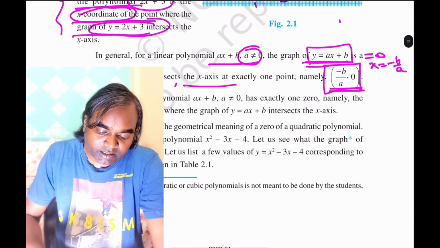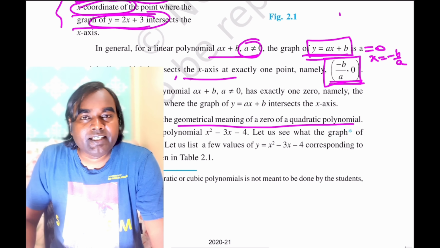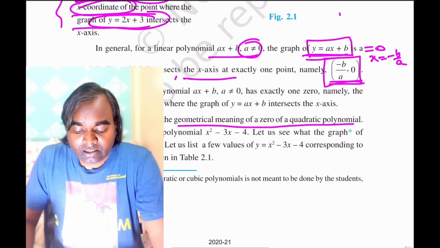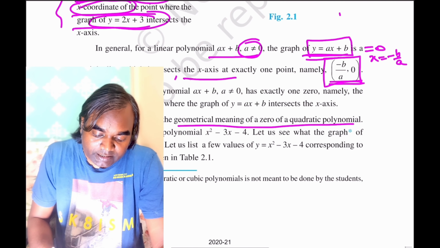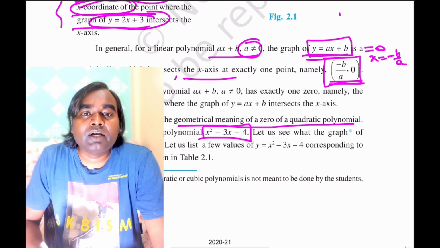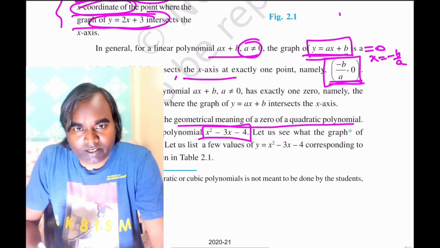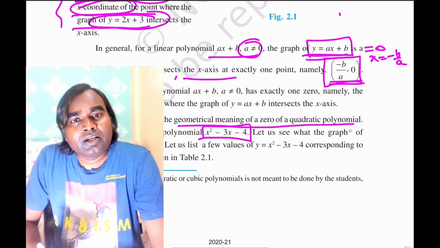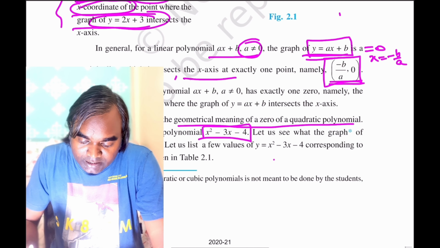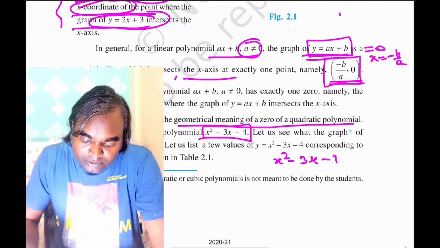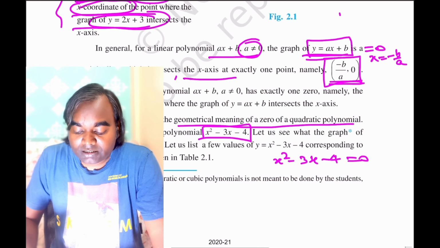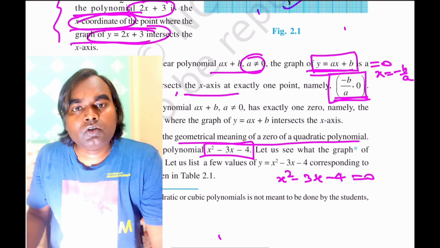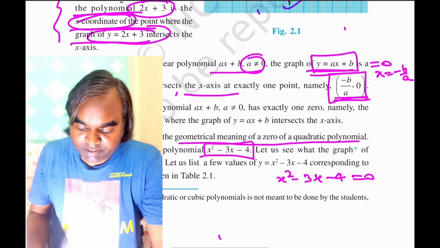Now let us look at the geometrical meaning of a zero of a quadratic polynomial. As I said, the zeros of a quadratic polynomial will be at most 2. So let us consider this example. x square minus 3x minus 4 is a quadratic polynomial. To get its zeros, we will equate it to 0. So x square minus 3x minus 4 will be 0, and you will get the values of x for which this is 0. So we can solve this equation